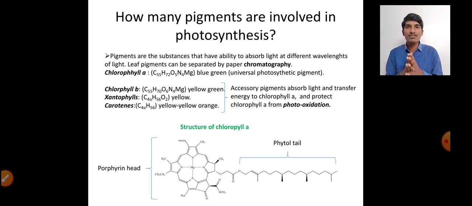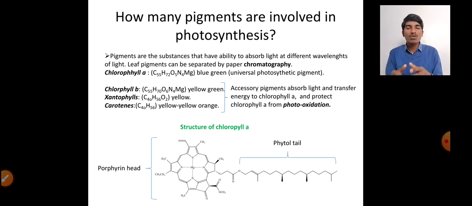Chlorophylls are molecules which contain a structure called the porphyrin head and a phytol tail. You can see it in the diagram. The porphyrin head consists of the central atom magnesium, and the phytol tail is a chain of hydrocarbons. So you can see the molecular formulas of those pigments clearly and their colors. Blue green color for chlorophyll A, yellow green for chlorophyll B, xanthophylls contain the yellow color and carotenes contain yellow to orange color.